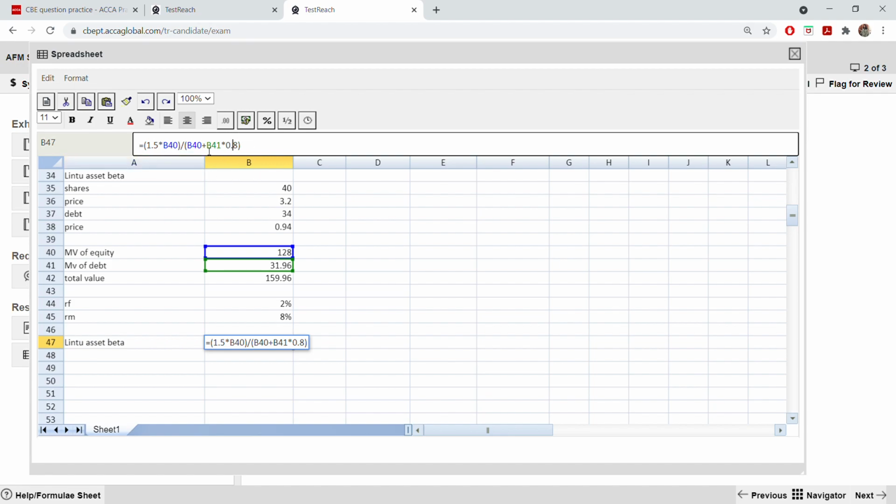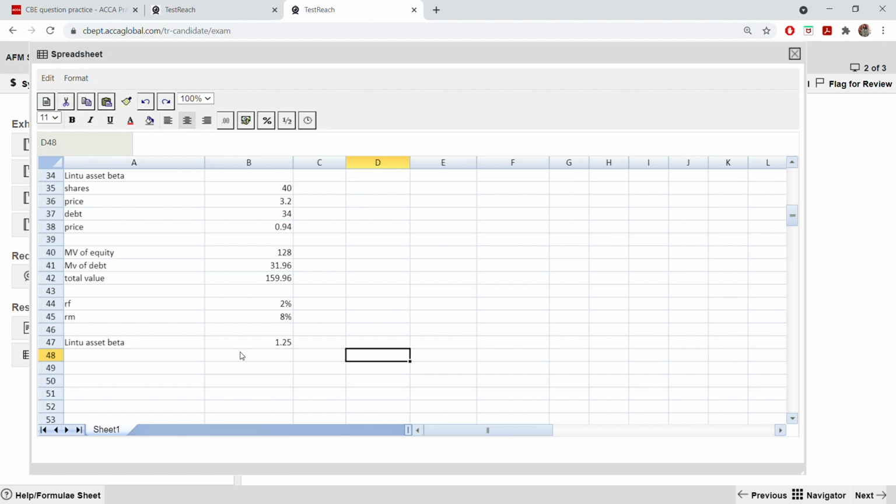So automatically, when you are taking an addition and a multiplication, they will follow the BODMAS rule, and first they will multiply and then they will add. It's not that you first add and then multiply. First you multiply the debt with 80% and then add with equity. Automatically Excel will do it for you. And another way of checking is whether this is more or less than 1.5. Okay, the equity beta that they have given us, the proxy company's, is 1.5.